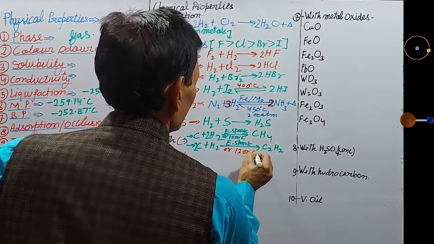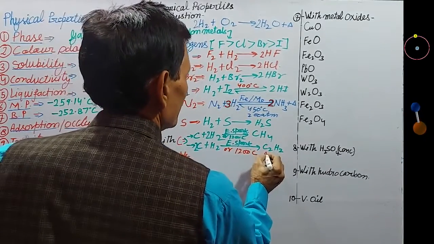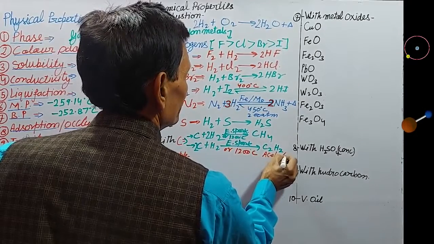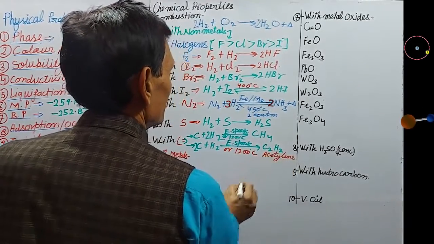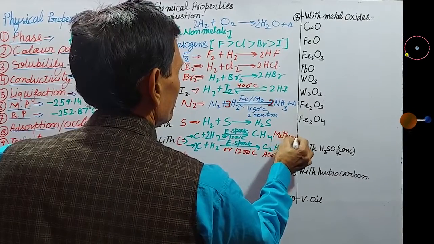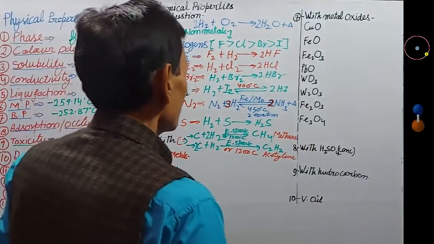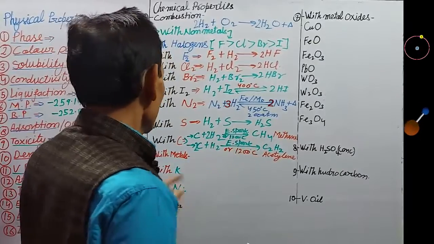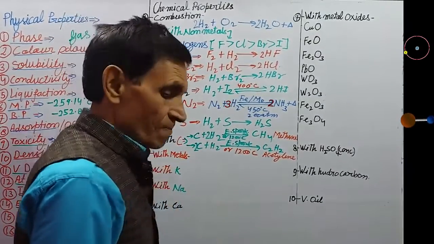This is called acetylene. This is methane. These are called hydrocarbons.